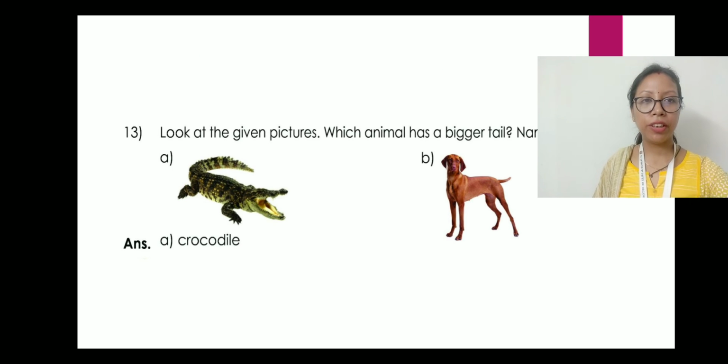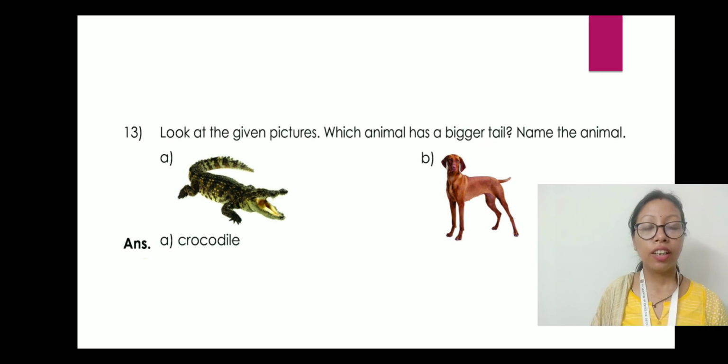Now question number 13 is, look at the given pictures, which animal has a bigger tail? Name the animal. If you see, number A is a crocodile and number B is the dog. Now crocodile has also a tail and dog has also a tail. Now can you compare which animal has the long tail or the bigger tail? Yes, the crocodile has the bigger tail. Therefore, the answer will be crocodile. C-R-O-C-O-D-I-L-E, crocodile.